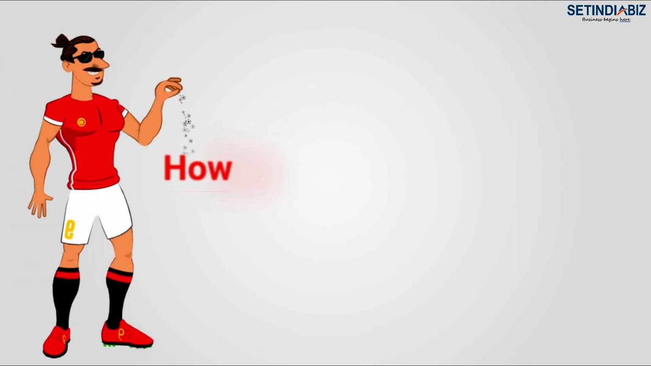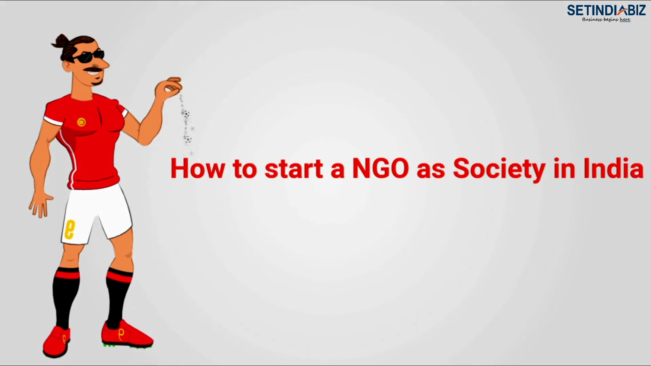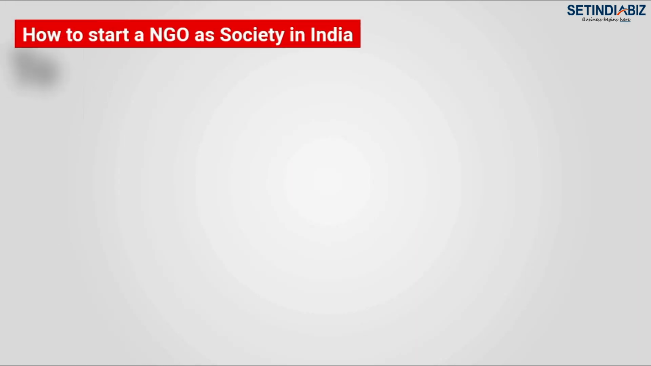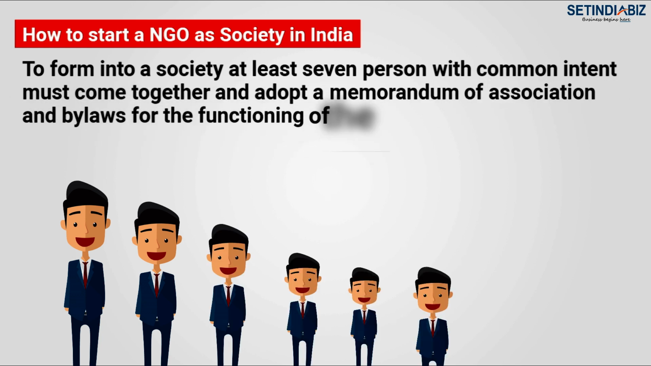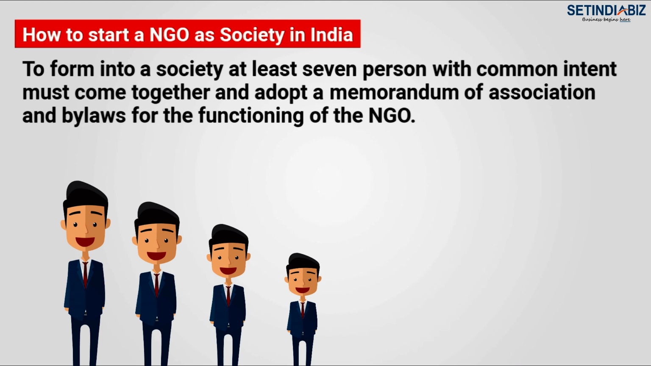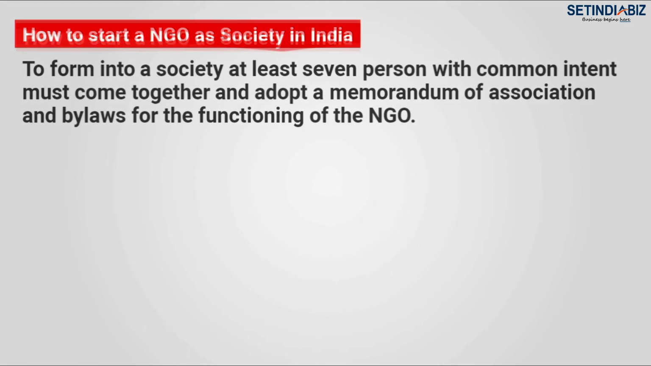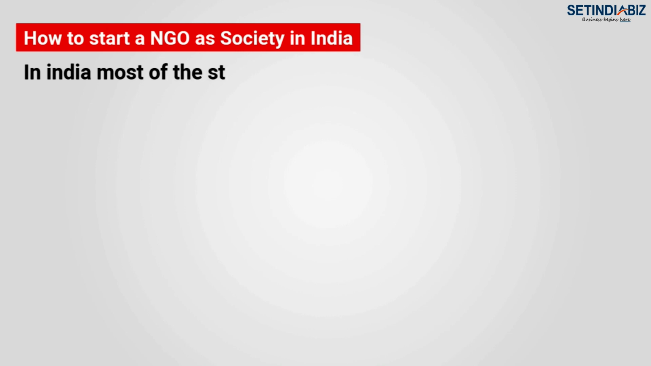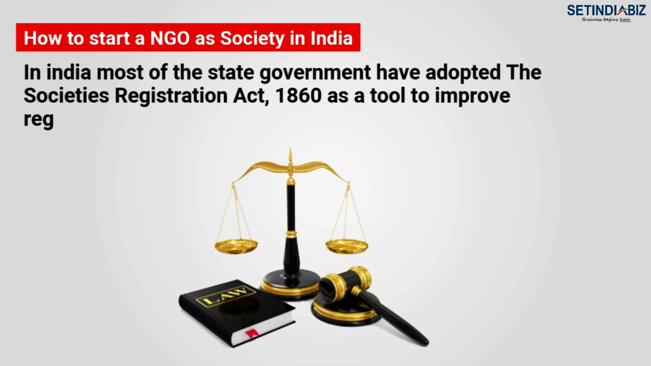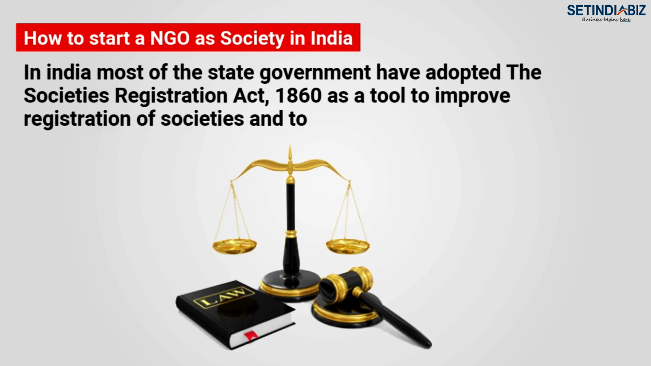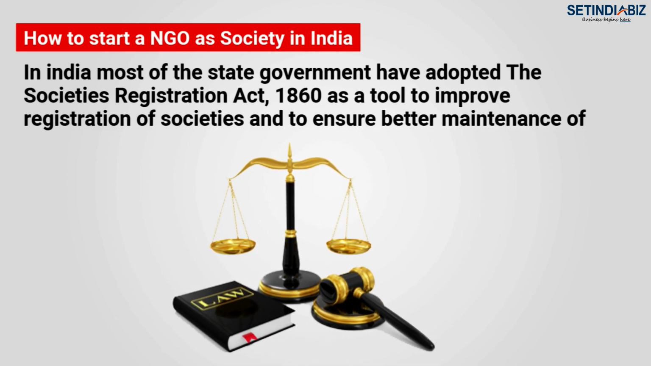How to start a NGO as society in India? Well, to form into a society, at least 7 persons with common intent must come together and adopt a memorandum of association and bylaws for the functioning of the NGO. In India, most of the state governments have adopted the Societies Registration Act 1860 as a tool to improve registration of societies and to ensure better maintenance of the societies as per law.